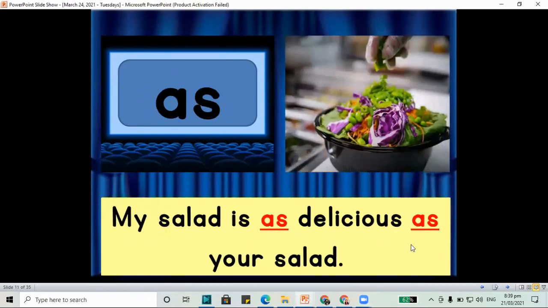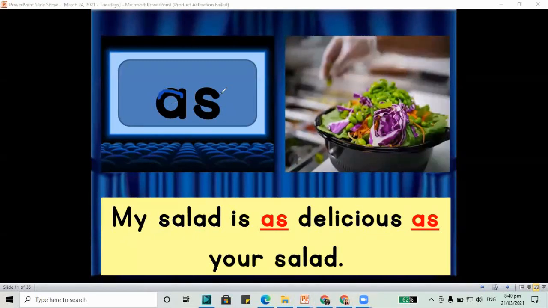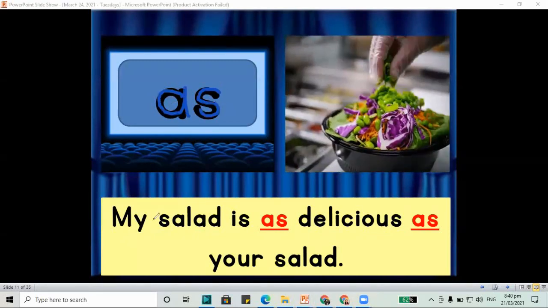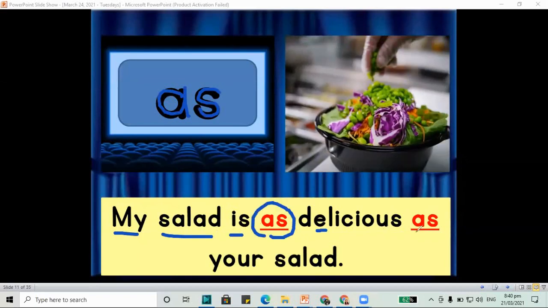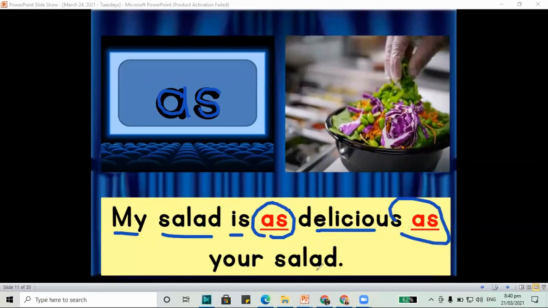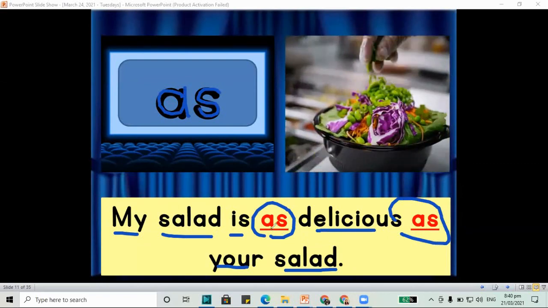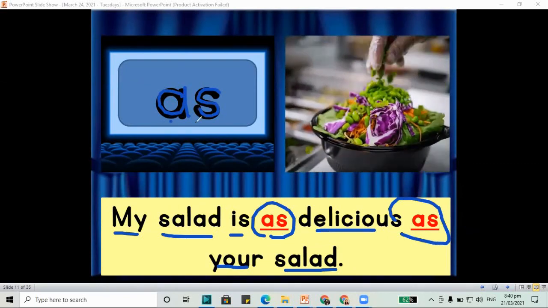And this one, we have the word as. A and S make the word as. My salad is as delicious as your salad. We have the word as. A and S make the word as.